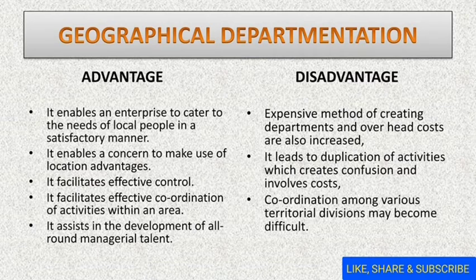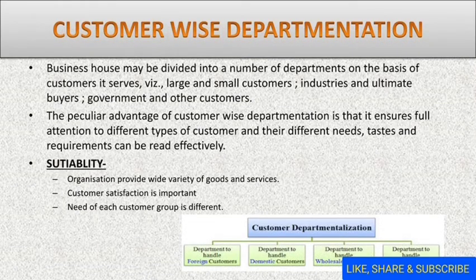non-interdependent. Now the next one is customer departmentation, means departmentation on the basis of types of customer. So the group of the customer, or we can say the type of the customer. So it is the departmentation which is done on the basis of customer or on the basis of market. Here you can see the chart that there are 4 departments. The first department will handle foreign customers, the second department will handle domestic customers, the third will handle wholesale customers, and the fourth will handle retail customers.